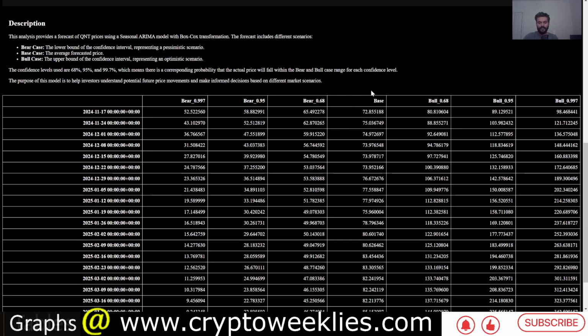And in this tabular format interpretation of the results for Quant, this is the base case, which is the directionality model, the pink line.